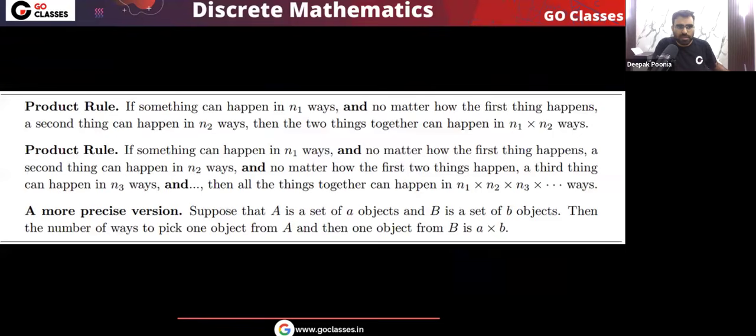Now let's move on. So you can see this product rule here. If something can happen in n1 ways, and no matter how the first thing happens, there are n2 ways to do the second thing, then the two things together can happen in n1 into n2 ways. Very simple.